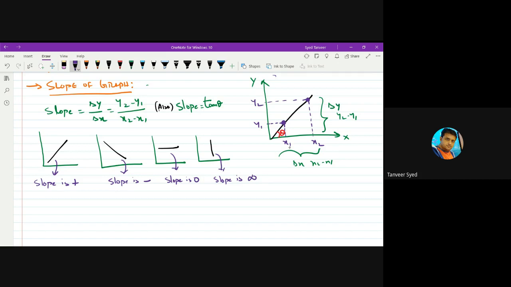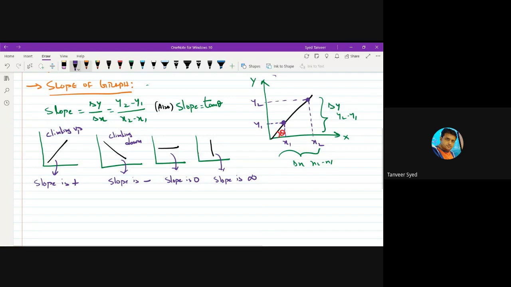So by looking at the orientation of the straight line, you must be able to identify whether its slope is positive, negative, 0 or infinite. Or by looking at the value of the slope, you should understand how that straight line will be. This is like climbing up, this is like climbing down. If the line is like climbing up, its slope is positive. If it's like climbing down, its slope is negative. Horizontal, slope 0. Okay, this is about slope.